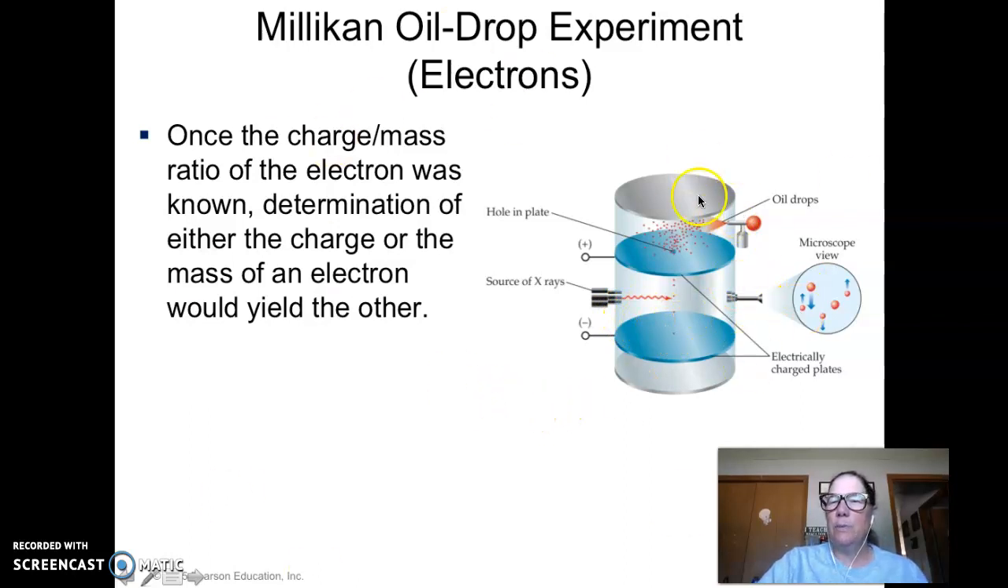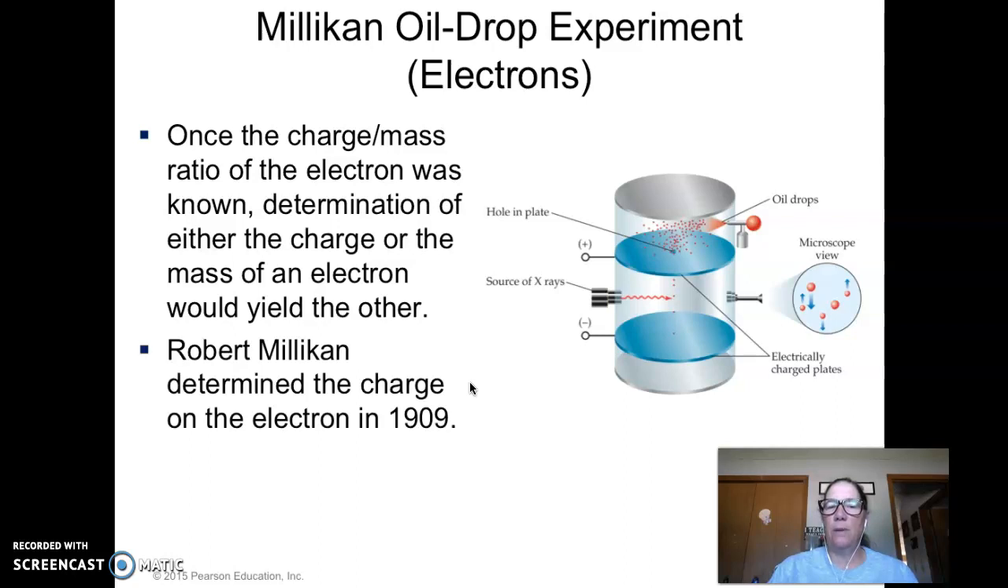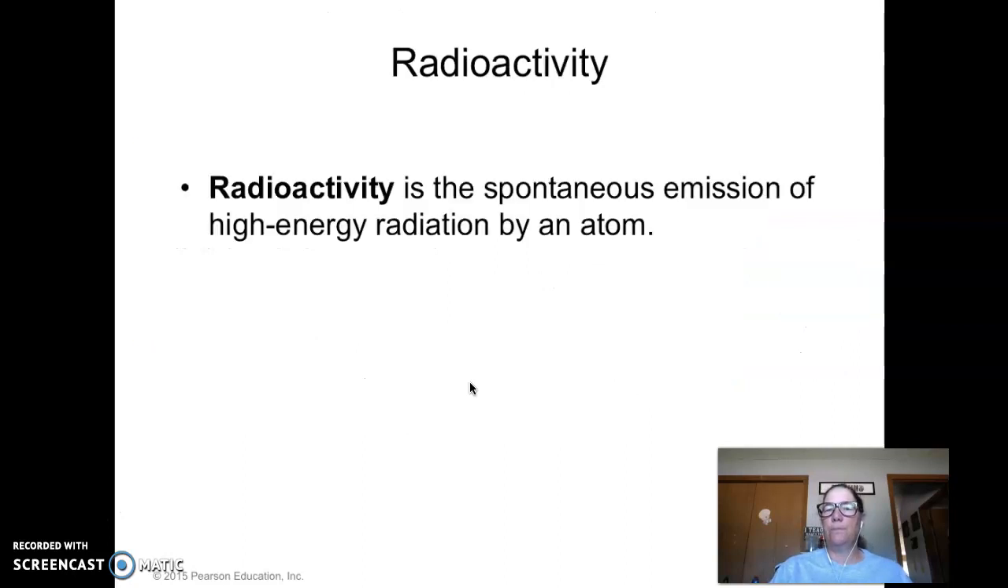And all these experiments are a way of figuring things out without actually seeing them, because we can't see the electrons. You're using the knowledge that you already have to figure out things about atoms, because at that time, there was no microscope that was good enough to see them. So they used other ways of figuring out information about it. He's the one that determined the charge of the electron, in 1909. So Thomson discovered electrons in 1897, and 12 years later, they figured out the actual charge.